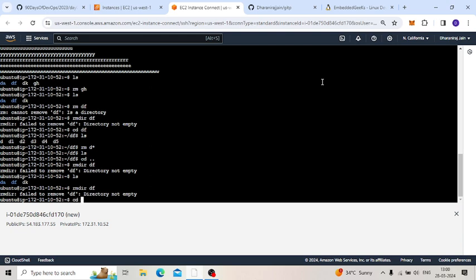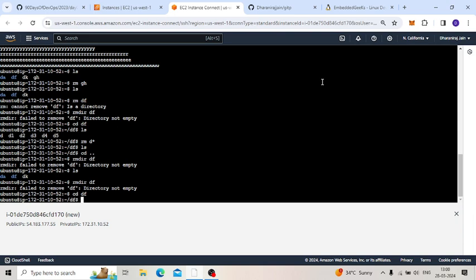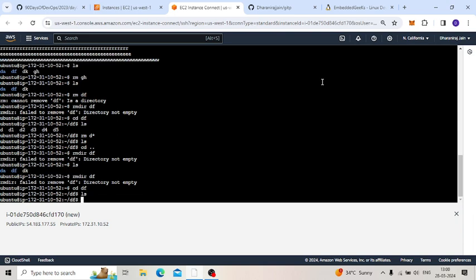I think some folders are left. Which one, we will see. df is empty, but what is the issue? Okay, inside df I created a Git folder.